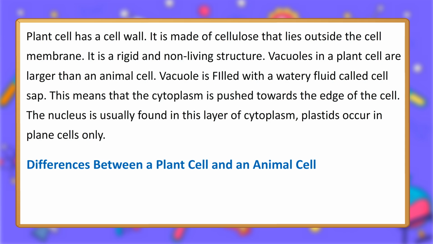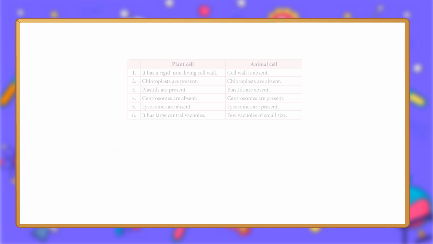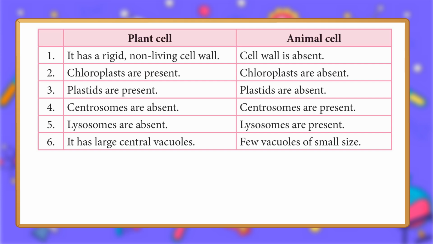Differences between a plant cell and an animal cell. Plant cell: 1. It has a rigid, non-living cell wall. Animal cell: Cell wall is absent. 2. Chloroplasts are present in plant cells and absent in animal cells. 3.